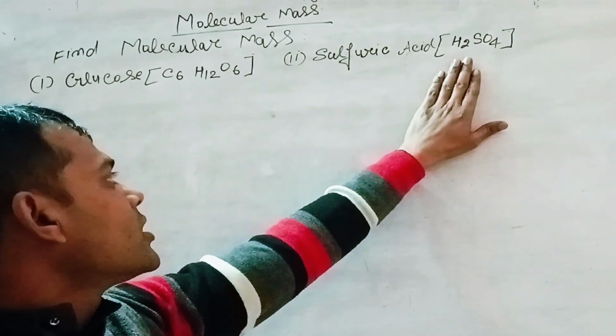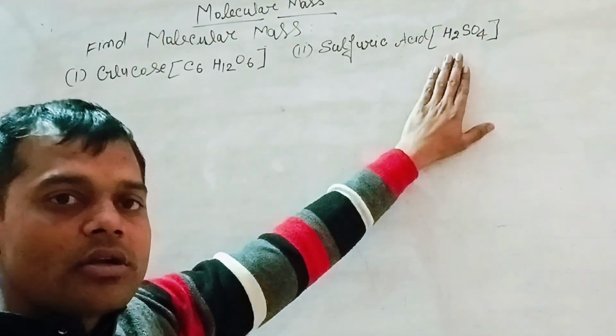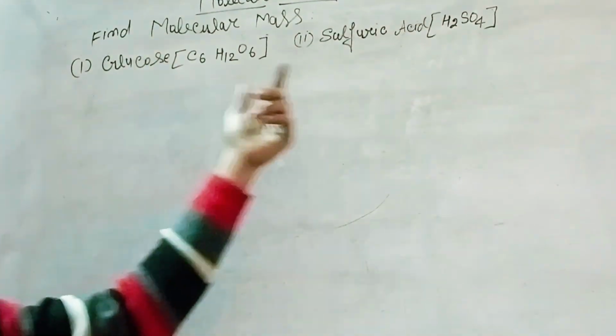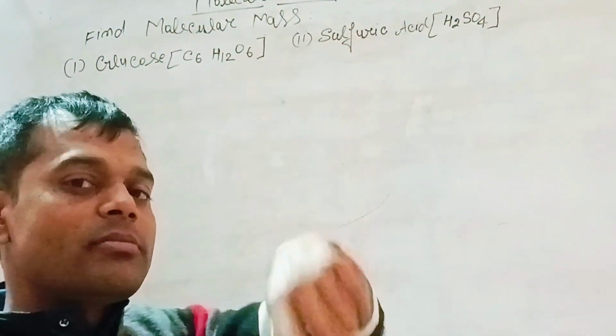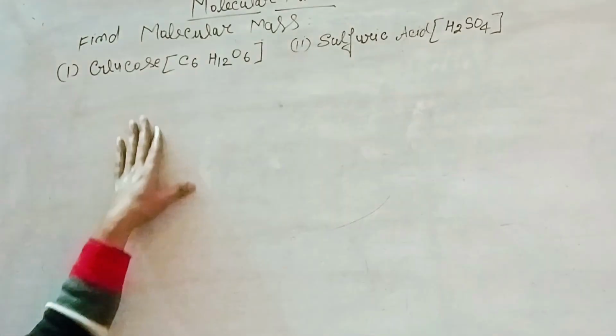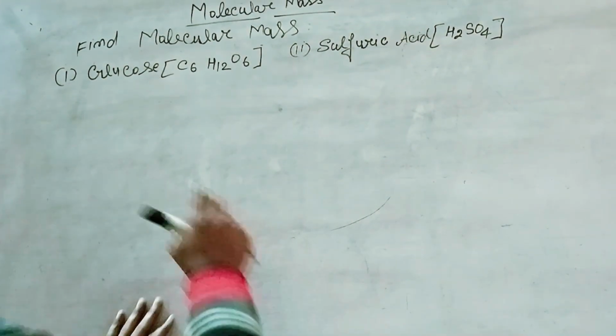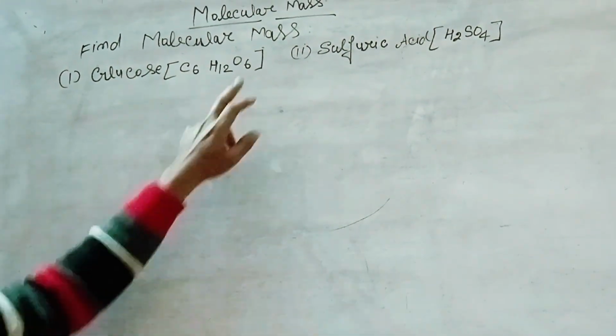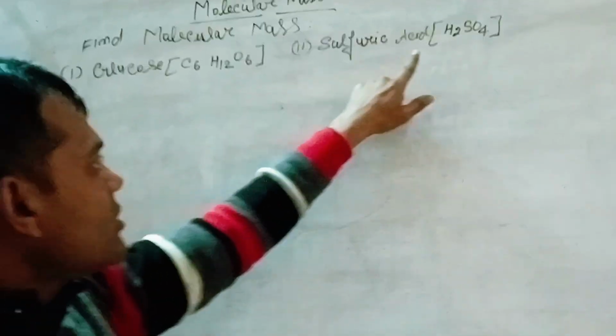Okay, find the molecular mass of glucose and sulfuric acid. So chemical formula of glucose is C6H12O6 and of sulfuric acid is H2SO4. So molecules of glucose and molecules of sulfuric acid, and find the molecular mass of sulfuric acid and glucose. With the help of the atomic mass of carbon atom, hydrogen atom and oxygen atom, and atomic mass of hydrogen, sulfur and oxygen, find molecular mass.